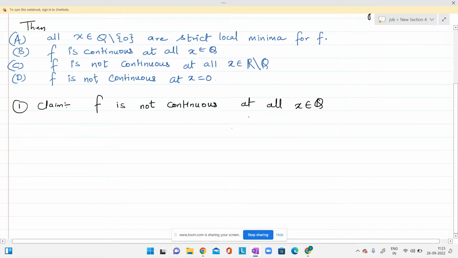To prove this claim, we will use one result, and that result is